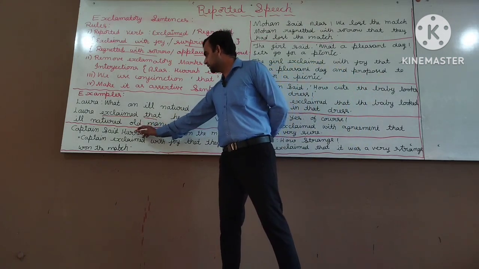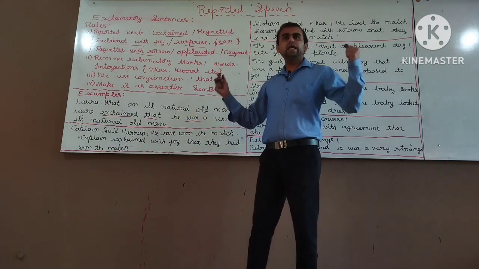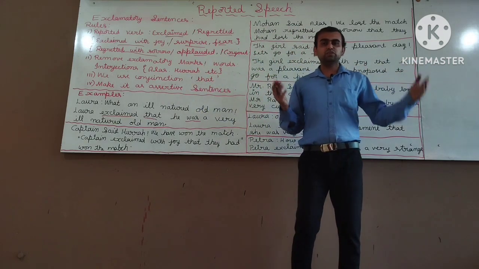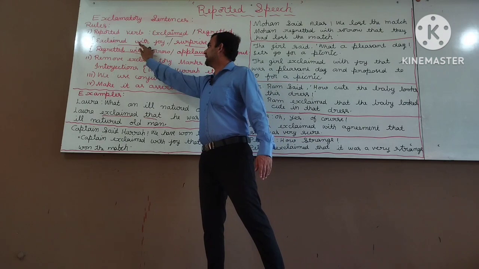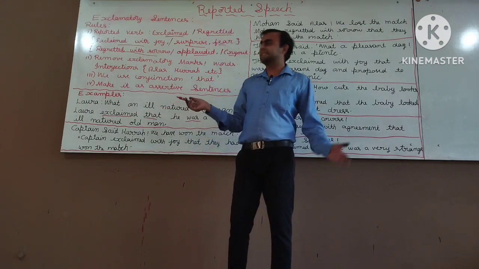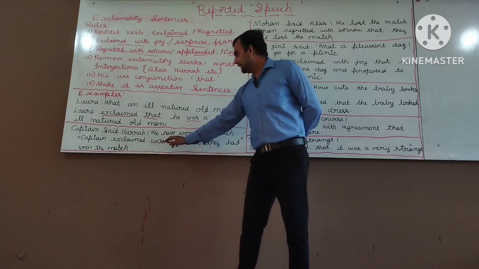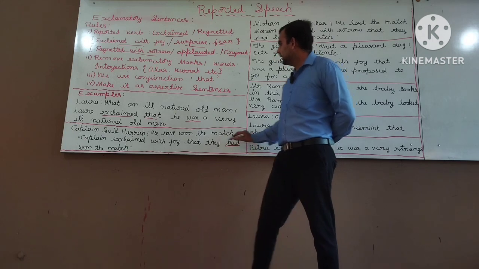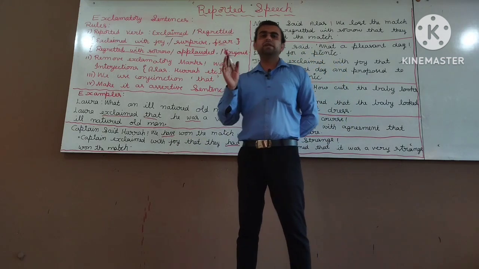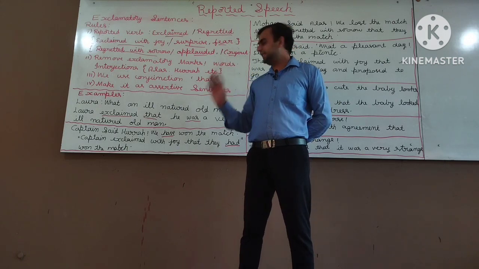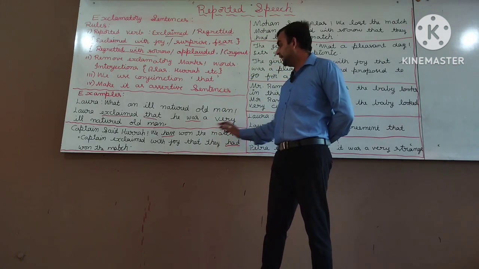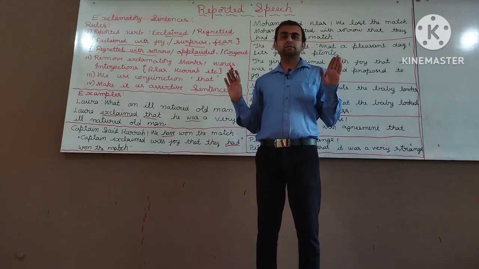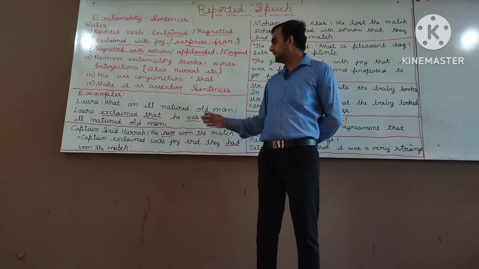Second one, captain said, hooray, we have won the match. What type of feeling is it? Happy, joyful feeling. For a joyful feeling, what do we use? Exclaimed. Either exclaimed with joy or we can directly write exclaimed. Let us see. Captain exclaimed with joy that they had won the match. Why had here? Because have. Present perfect tense always changes into past perfect tense. That's the reason I have used had. They had won the match. The tenses and pronoun rules always remain the same for all types of sentences.